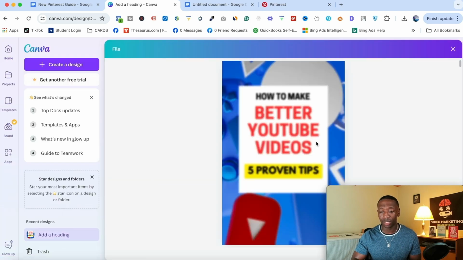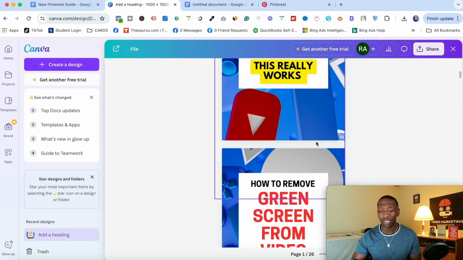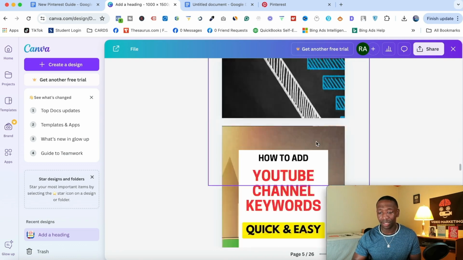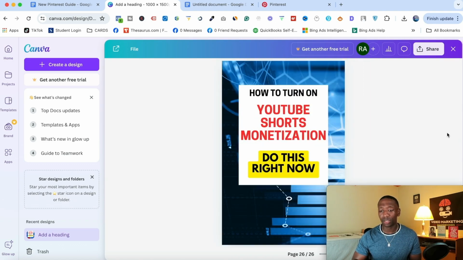Okay, so I'm going to click on this, and you're going to be able to see all of the different designs that I created and how I aligned everything. I'm going to go all the way down to the bottom, and here we go right here. For the sake of time, I went ahead and created it, but I just want to show you from scratch how you would do it yourself. Okay, so I'll click on this.